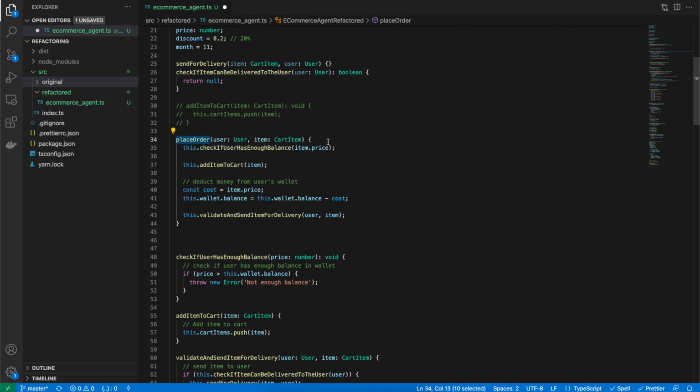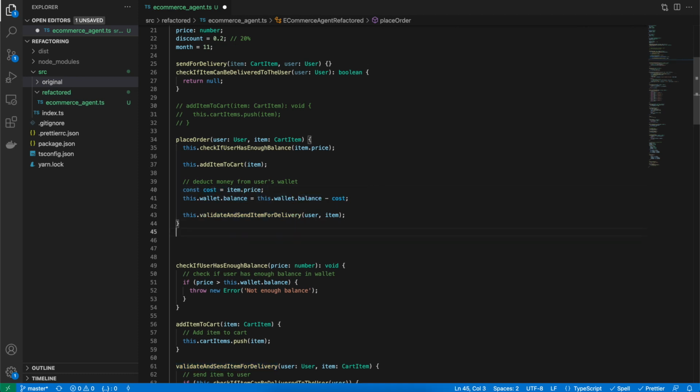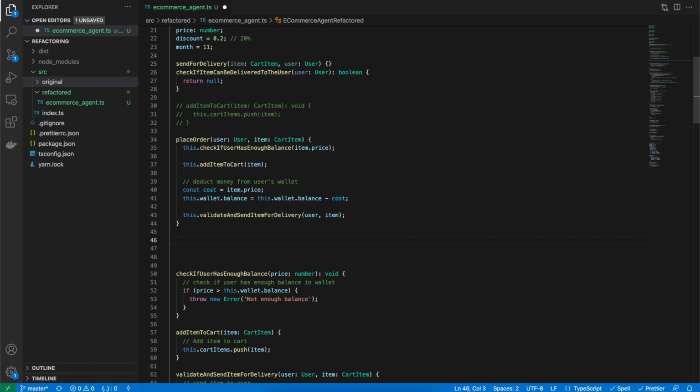So if I'm reading it from top to bottom, I see that the first thing that I'm doing is to check if user has enough balance. If it is, then I'm adding the item to cart. Then I'm validating and sending item for delivery, and also in between deducting user's wallet. Just to be a bit cleaner, we can also move this out.